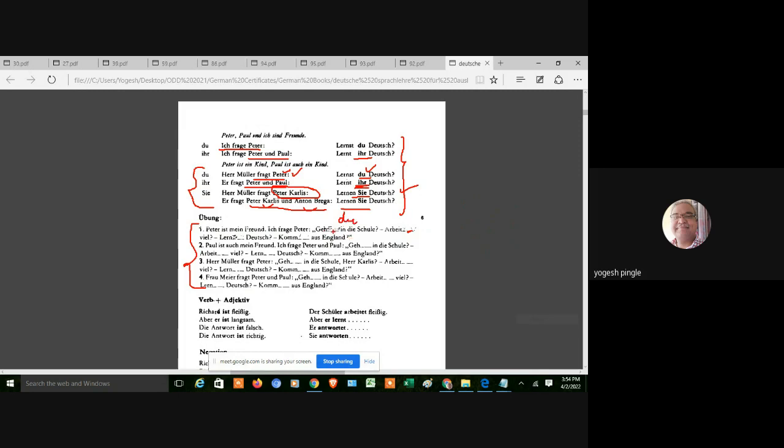तो इकडे दोन्ही करायचं आहे, इकडे वर्ब पण कॉन्जुगेट करायचं आहे, प्लस पर्सनल प्रोनाउन पण टाकायचं आहे. प्रिव्हियस केस मध्ये काय होतं, इन द फर्स्ट एक्सरसाइज वी जस्ट कॉन्जुगेट वर्ब्स. In the second one we just put the personal pronoun, and now in this exercise we are going to conjugate the verb as well as write the personal pronoun. Both the things are there, that's why. So here I will say, gehst du in die Schule? Don't dash it. So this is for the verb and this is for the personal pronoun. Gehst du in die Schule? Here I will say, arbeitest du viel? Lernst du Deutsch? Kommst du aus England? Like that.